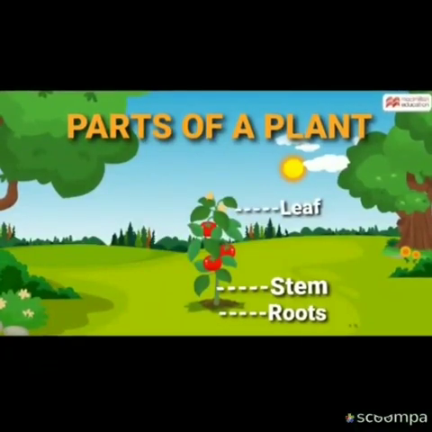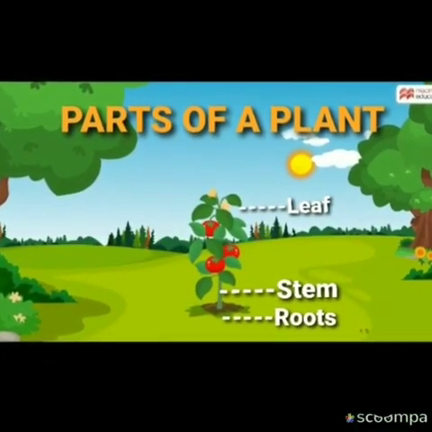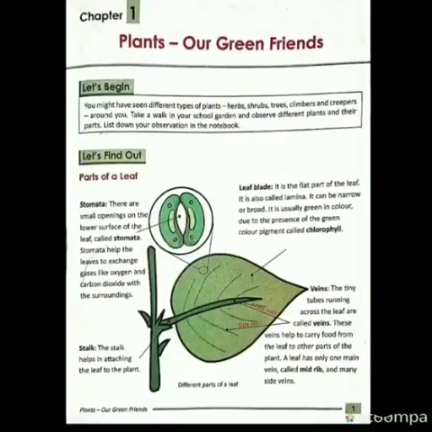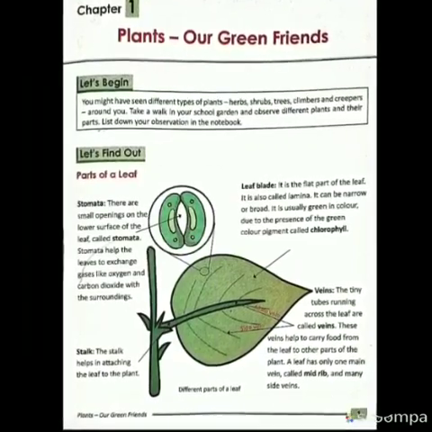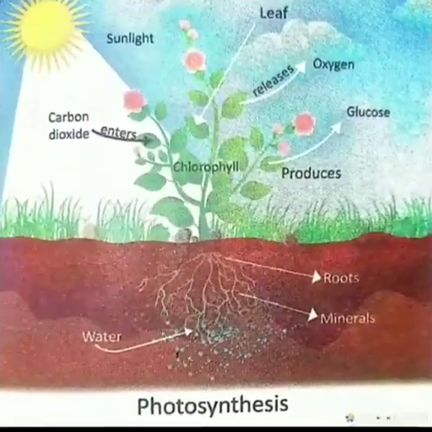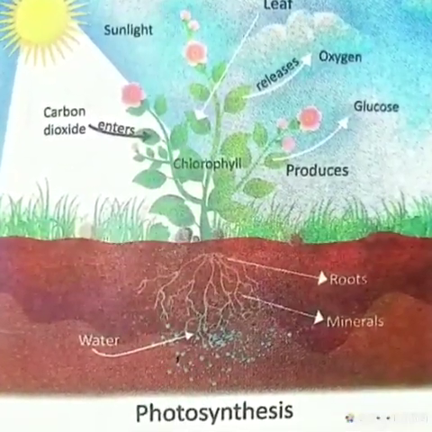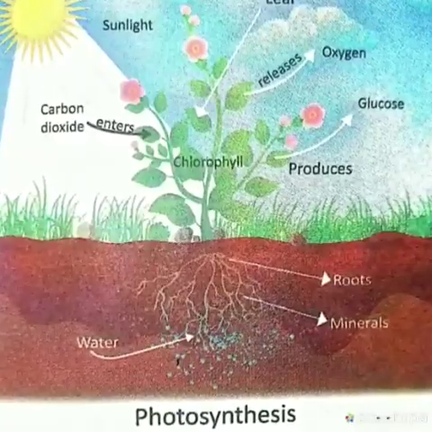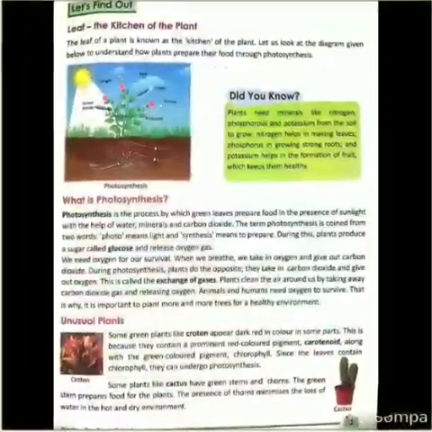Moreover, we had learned about the different parts of the leaf along with their functions in detail, and we had learned about the process of photosynthesis with the help of this simple diagram and the contribution of the leaves in the process of photosynthesis on your page number 3.